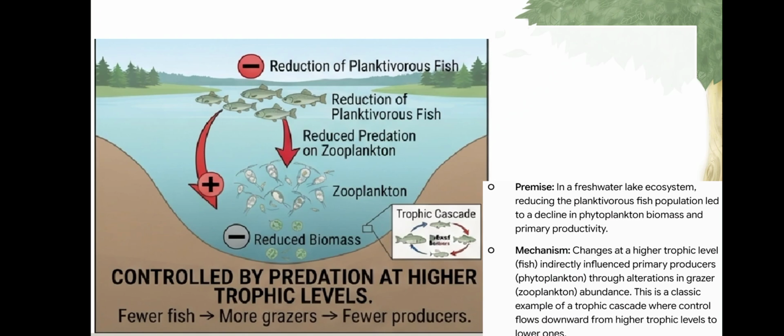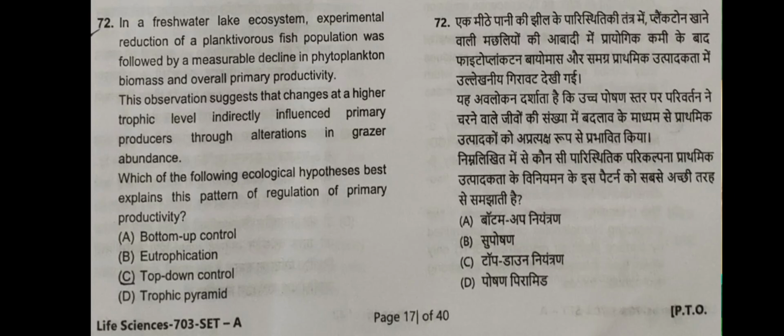Reduction of planktivorous fish results in reduced predation on zooplankton and an increase in the number of zooplankton, and thus reduced biomass. So this is the question data. This observation suggests that changes at a higher trophic level indirectly influenced primary producers through alteration in grazer abundance.